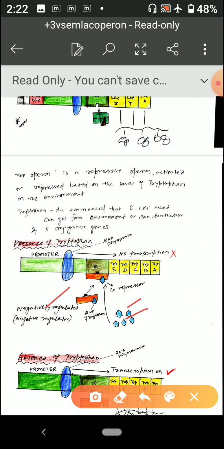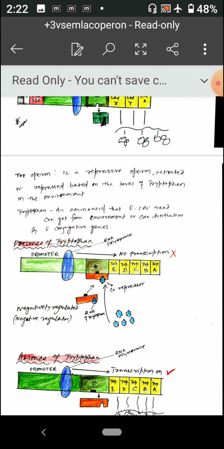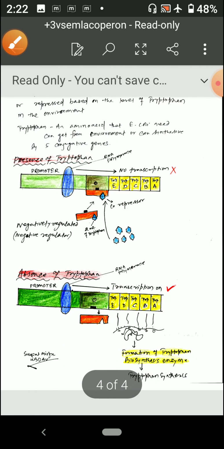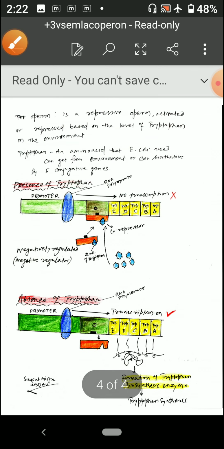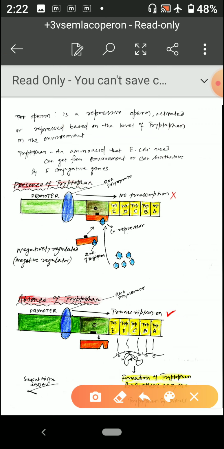When there is less tryptophan or no tryptophan, you see that there is no tryptophan here, so this area is free.